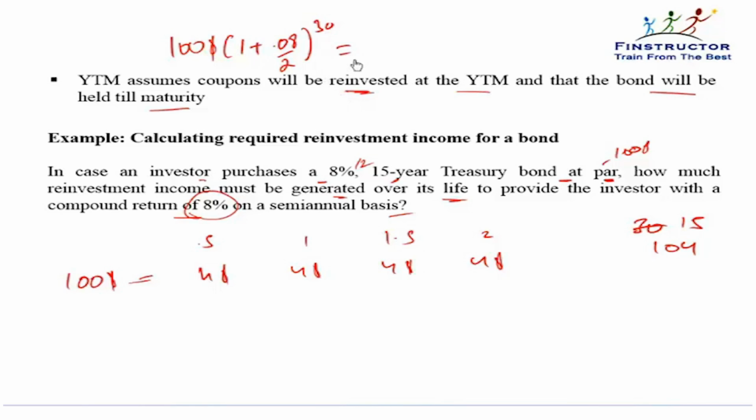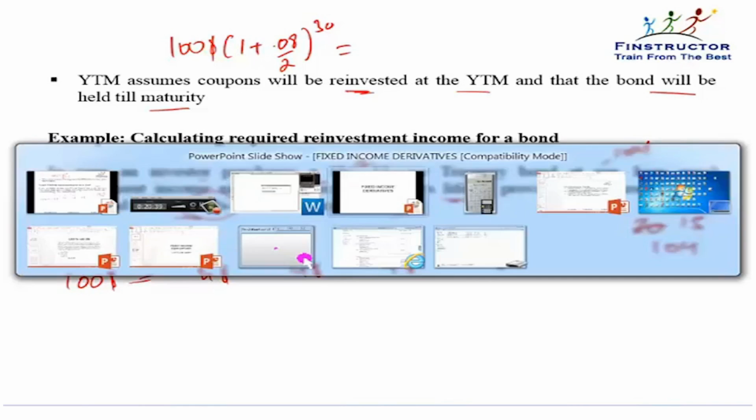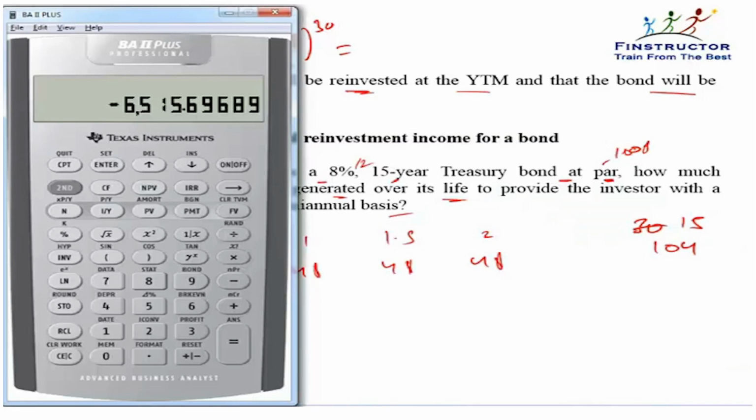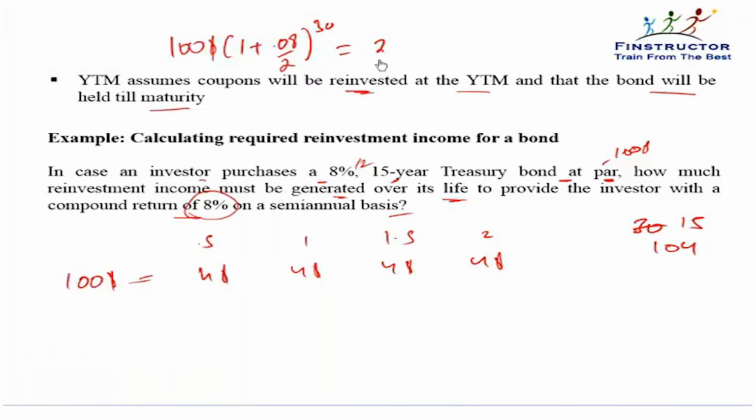Or this is the money that he should have at the end of 30 years. You can compute 1.04 to the power 30, press the equal to button, and multiply it with 100. So you should have $324.33 at the end of 30 years. If he does, that means he's earned an 8% return on his $100 after 15 years or 30 semi-annual periods.